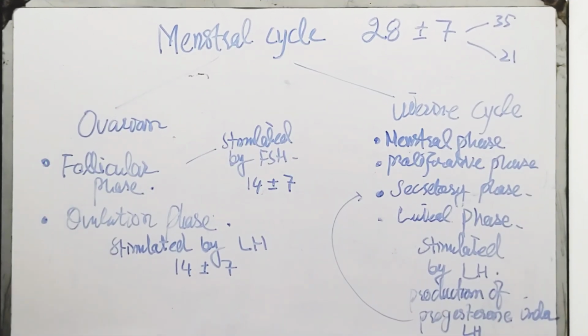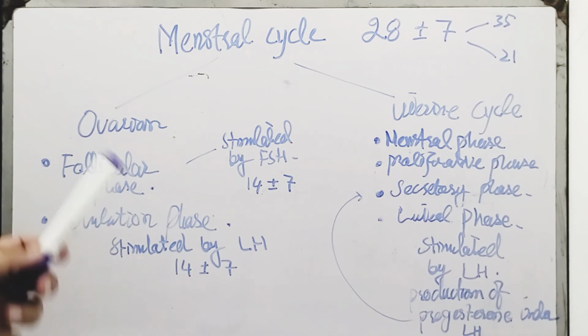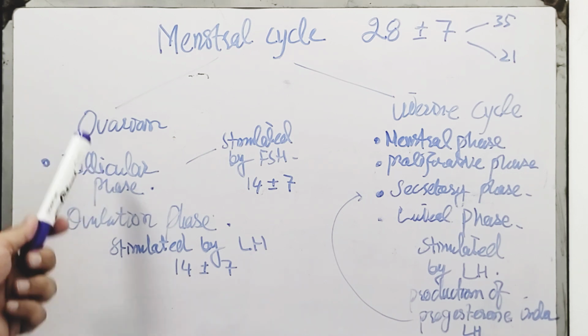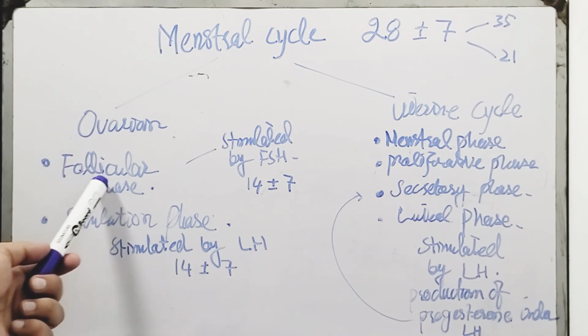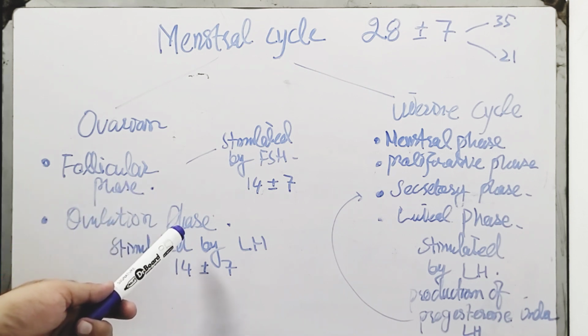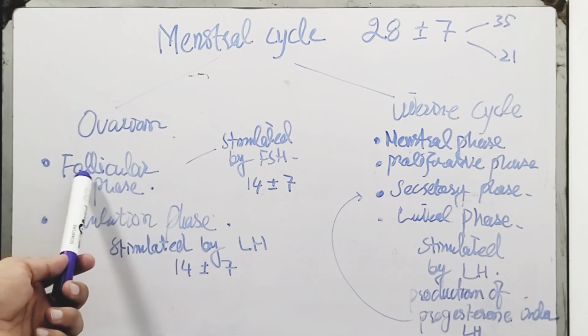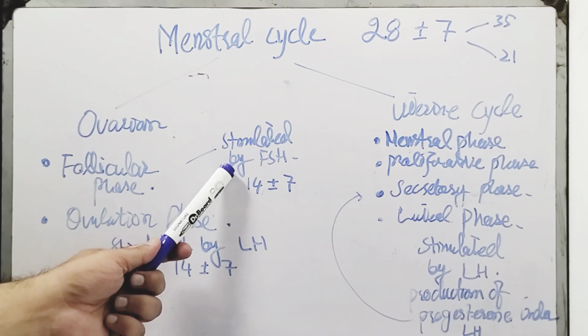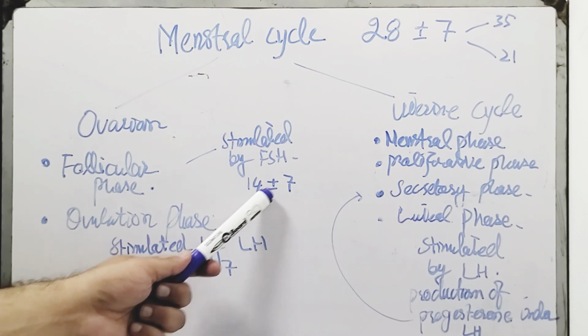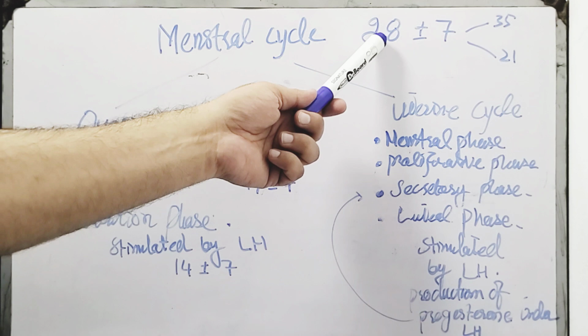Let's talk about the menstrual cycle. It has two cycles: the ovarian cycle and the uterine cycle. In the ovarian cycle, we'll see it has two phases: the follicular phase and the ovulation phase. The follicular phase is stimulated by FSH. It has a time duration of 14 plus minus 7 days, different for different females.